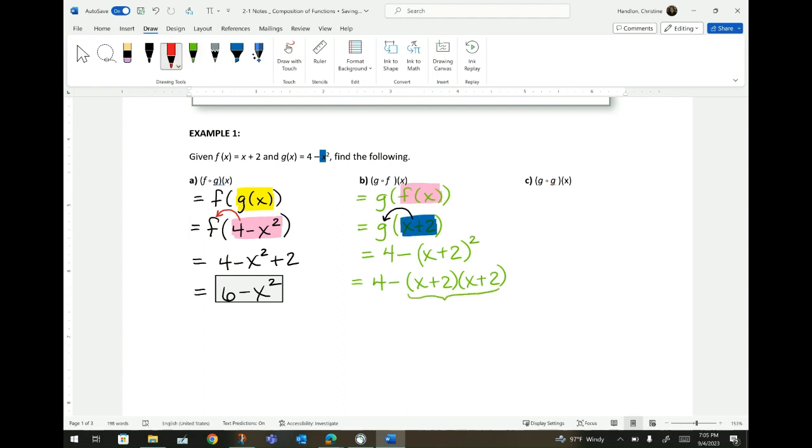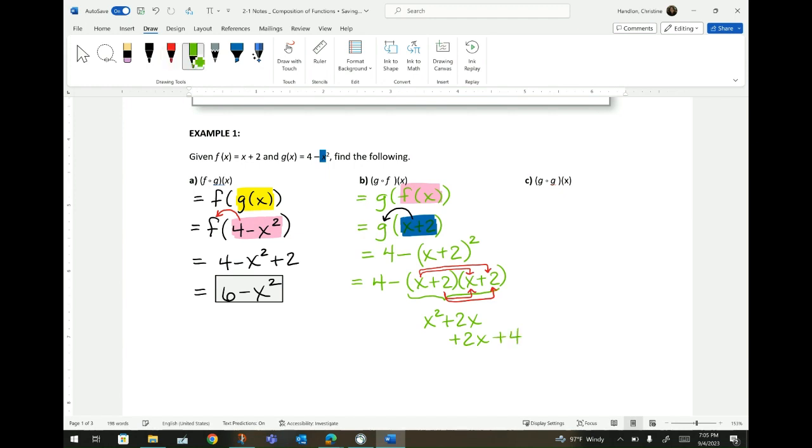So let's multiply using what many students like to call FOIL, x times x, which is actually distribution. That's x squared. Then we're going to do x times positive 2. That's going to be positive 2x. And then I'm going to do 2 times x. That's also going to be positive 2x. And then I'm going to do 2 times 2, which is going to be positive 4.